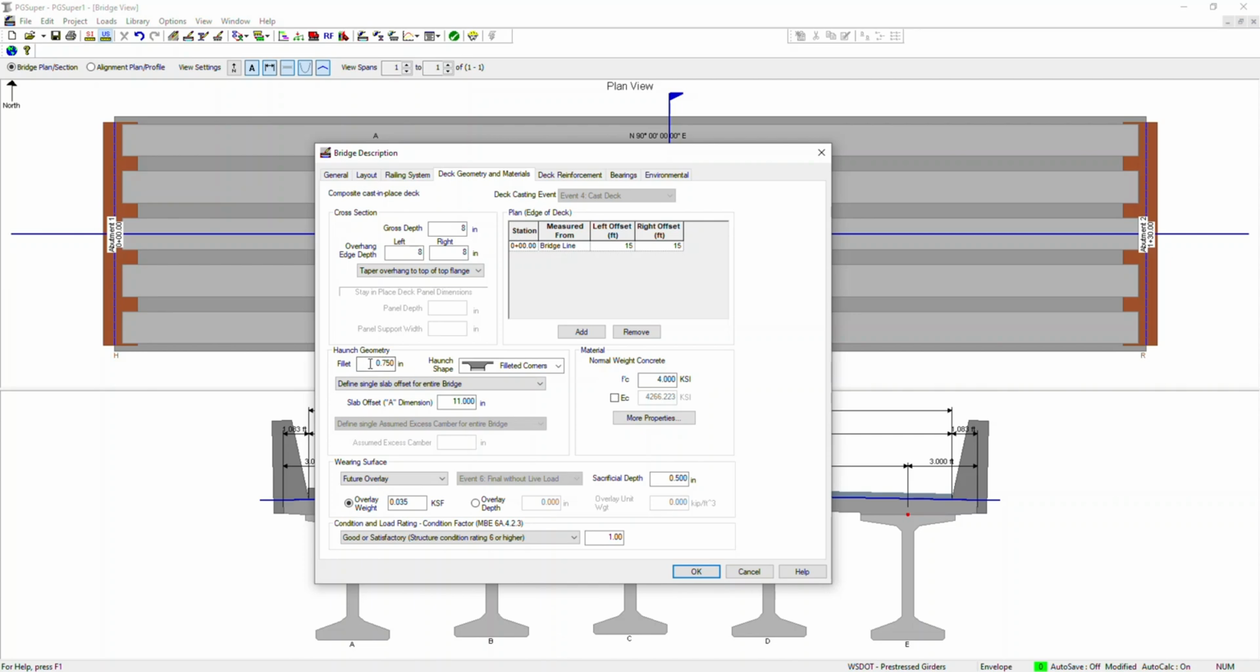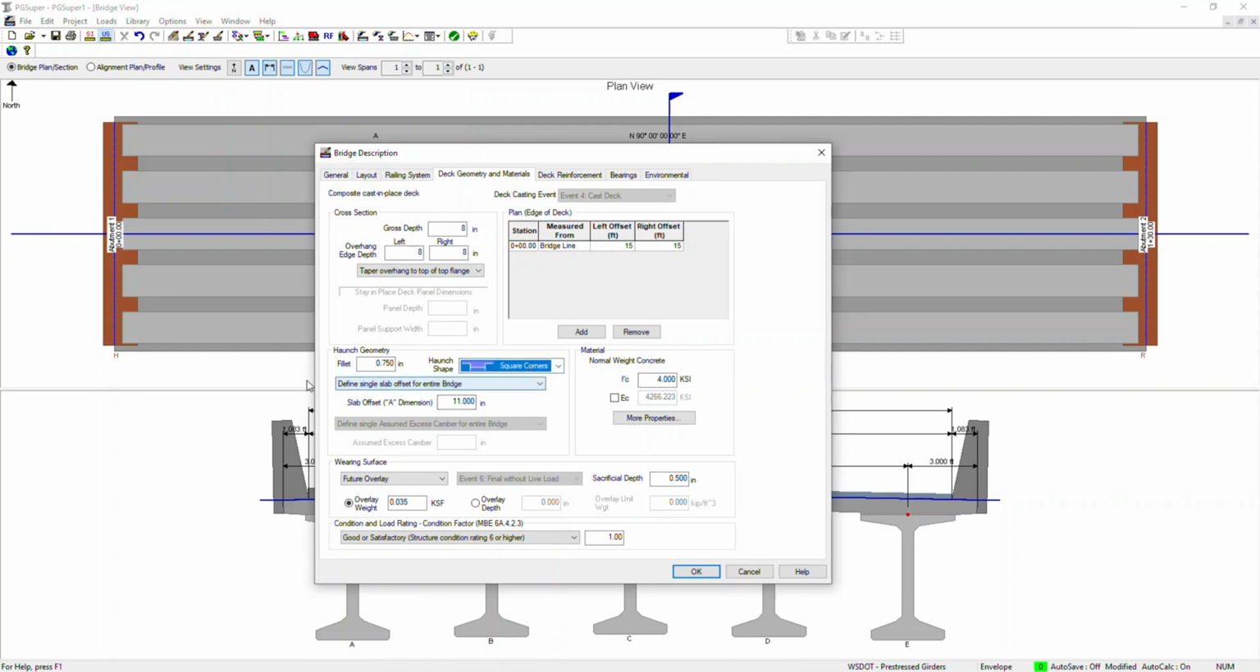This various option you can use as per your bridge configuration. And on geometry, these are kind of standard. As per WSDOT, the minimum fillet you should have is 0.75 inch for the I girders. It can be 0 inch for voided slab, and you need to check your specification as per your DOT to make sure what minimum value you should be using. And you can choose the horn shape, whether it is filleted corners or square corners, just as per your requirement.